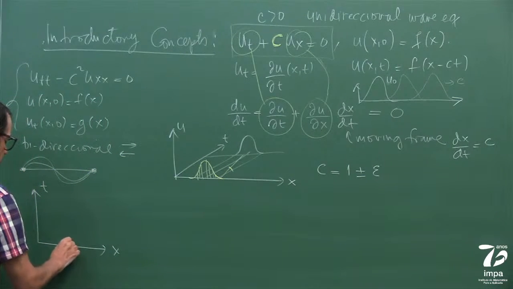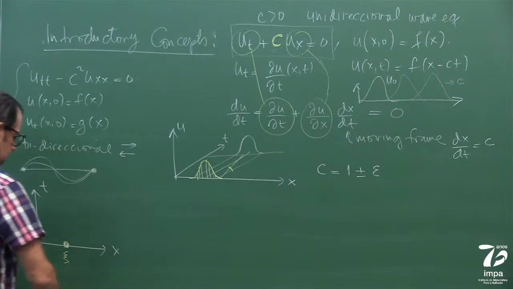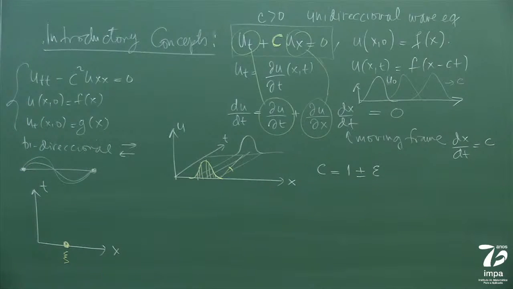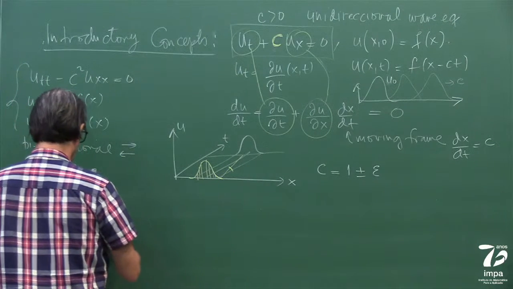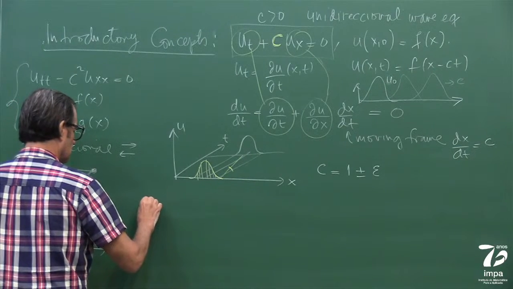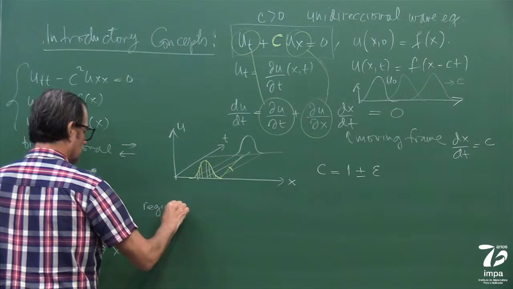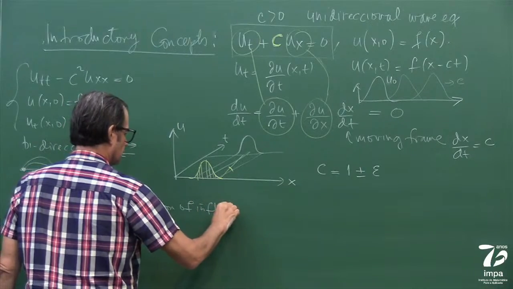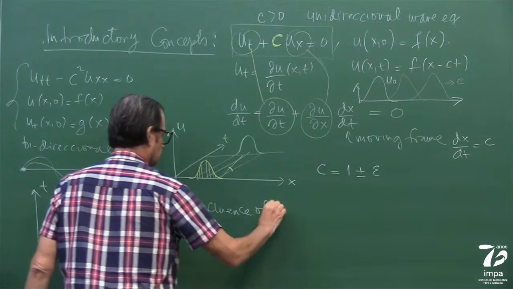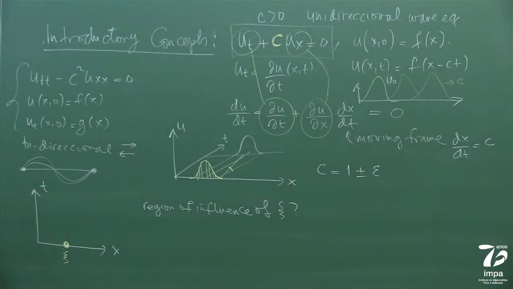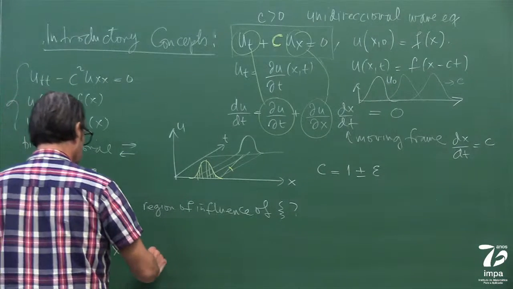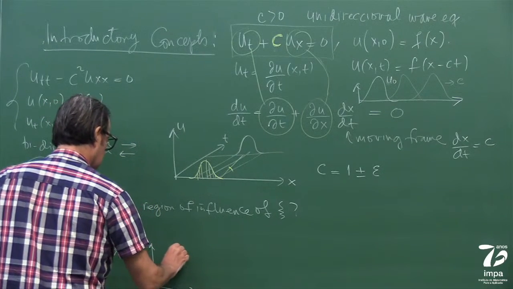If I have a point here, C, what is the region of influence of C in space-time?